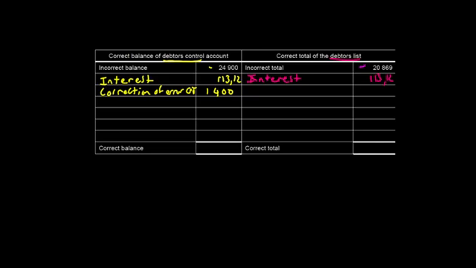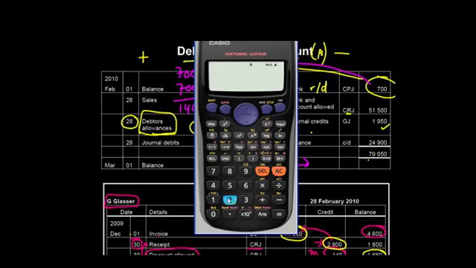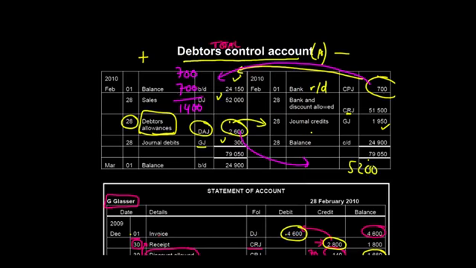But that wasn't the only error. If you go back to the information, you will see that the debtors allowances amount is also on the wrong side. This 2,600 is here, but it should have been there. So what we need to do is double the amount. It's going to be 2,600 times 2 gives me 5,200 rand. We should actually have 5,200 rand on this side. The first 2,600 cancels out that incorrect entry, and we end up with 2,600 on that side. So because that's also a column total, it's also going to affect debtors control only.